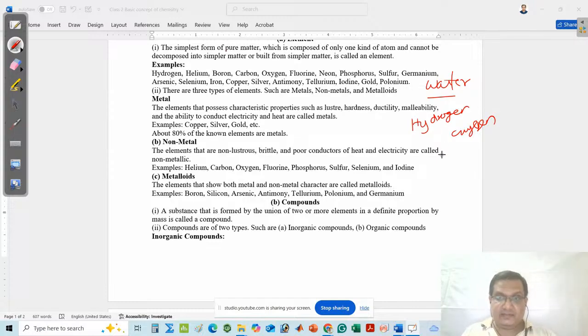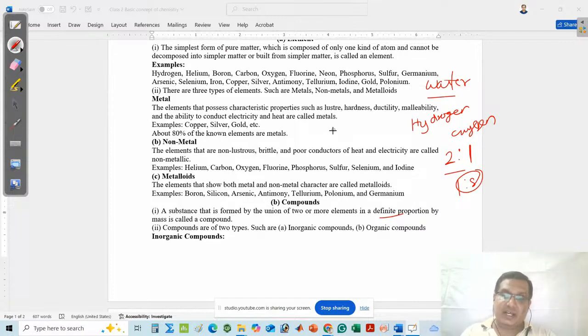Next, about the composition. Already I discussed that water is made by two hydrogen atoms and one oxygen atom. If I want to give the ratio in number, then you can say 2 is to 1. If I want to give the mass ratio, then I can write here 1 is to 8. That means water has a definite proportion, and it is made by two elements.